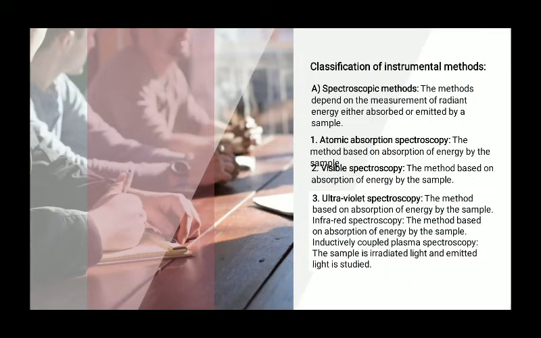Classification of instrumental analysis. In the previous presentation we discussed volumetric analysis, gravimetric analysis and also instrumental analysis. The instrumental methods are classified on the basis of their measurement. First one is the spectroscopic method. The method depends on the measurement of the radiant energy either absorbed or emitted by the sample.